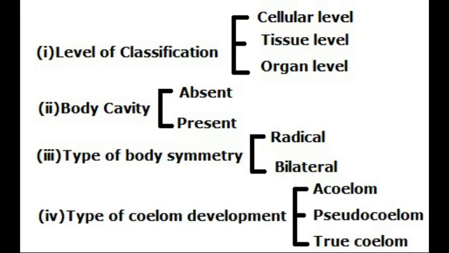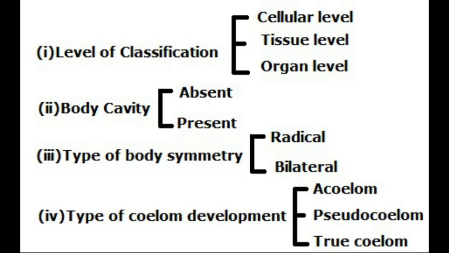We can conclude today's class. We have discussed the different characteristics used to classify different organisms belonging to kingdom Animalia into 10 different phyla. The characteristics are the level of organization, whether the organism is made up of only a few cells, or it contains some tissue, or the organism contains organs. The second one, body cavity, coelom, whether the body cavity or coelom is present or absent. And the third one, type of body symmetry.